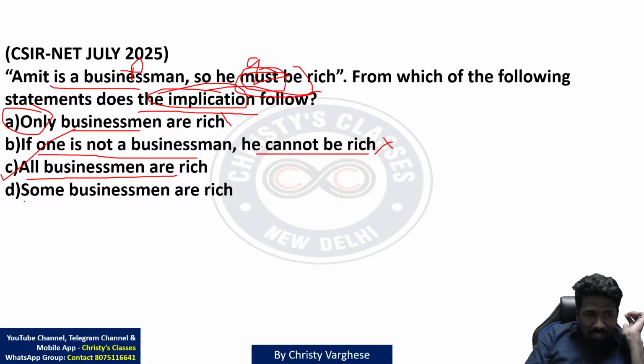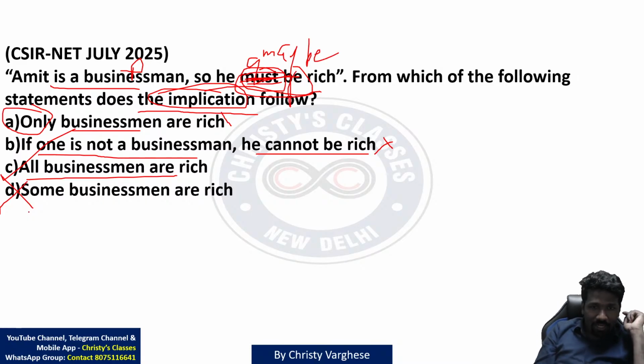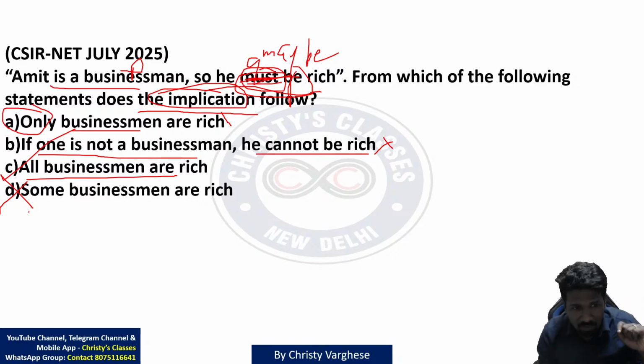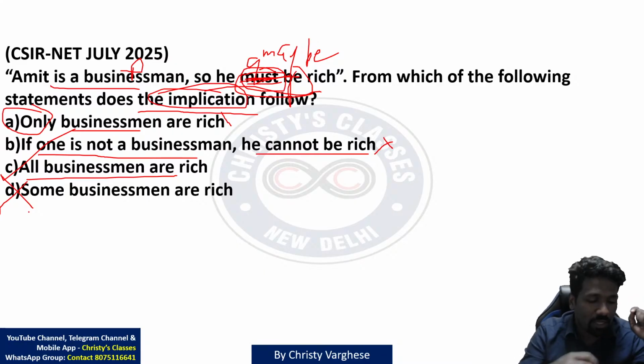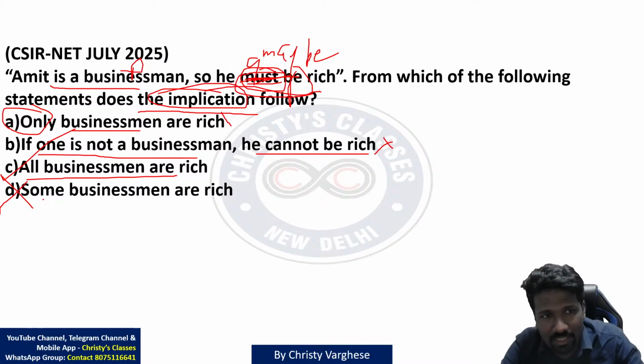Some businessmen are rich. That is not the correct implication. Some businessmen are rich. Correct implication hoga if the word was may be rich. So he may be rich ऐसा लिखा तो option D was the correct answer. Must be rich means not some, all businessmen are rich. So option C is the correct answer. सबको clear है ना?